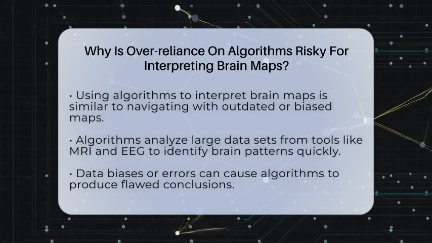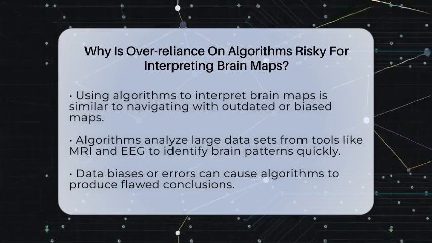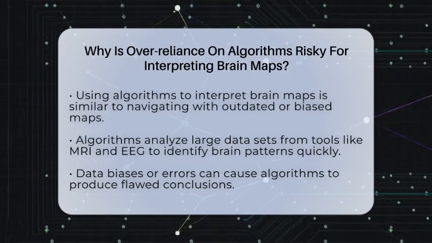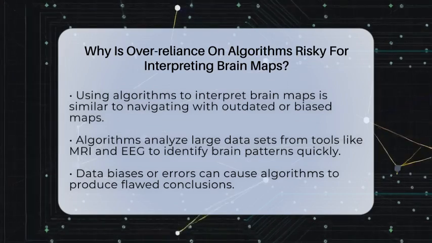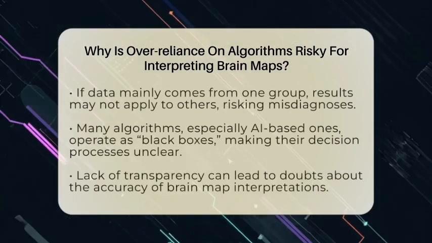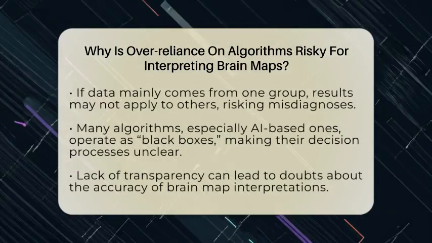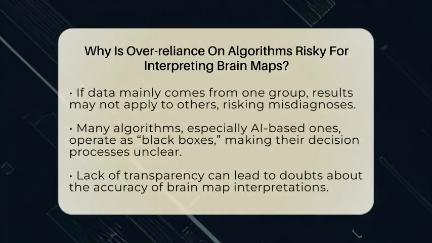First, algorithms learn from the data they are given. If that data has biases or errors, the algorithm's conclusions will reflect those flaws. For example, if the data mostly comes from one group of people, the algorithm might not work well for others. This can lead to incorrect diagnoses or misguided treatment plans. It's like trying to understand a city's layout using a map that only shows one neighborhood.